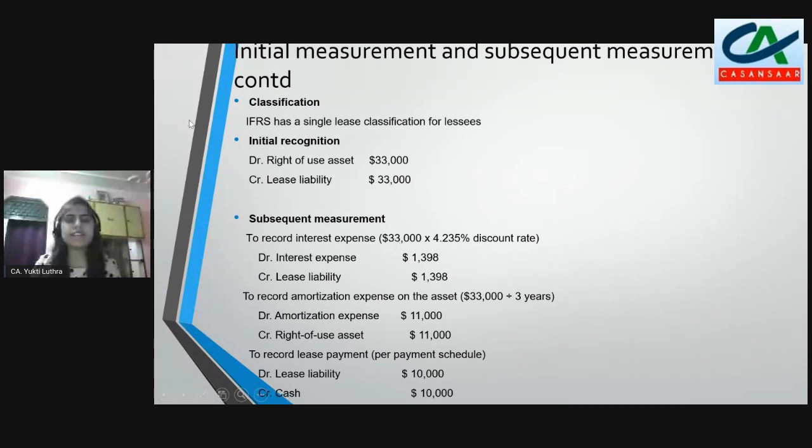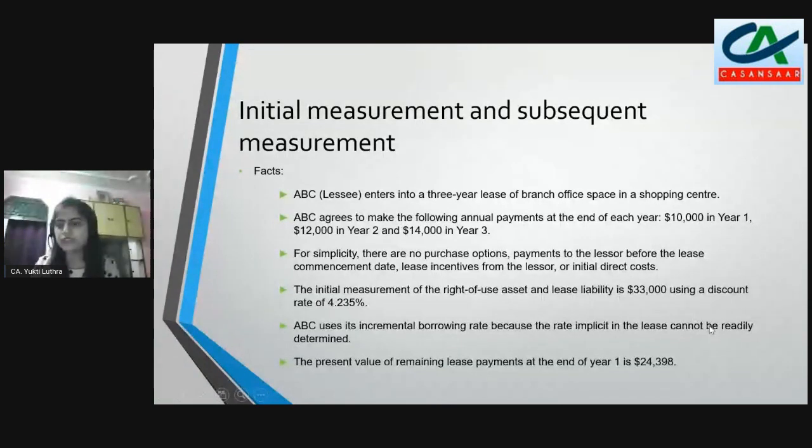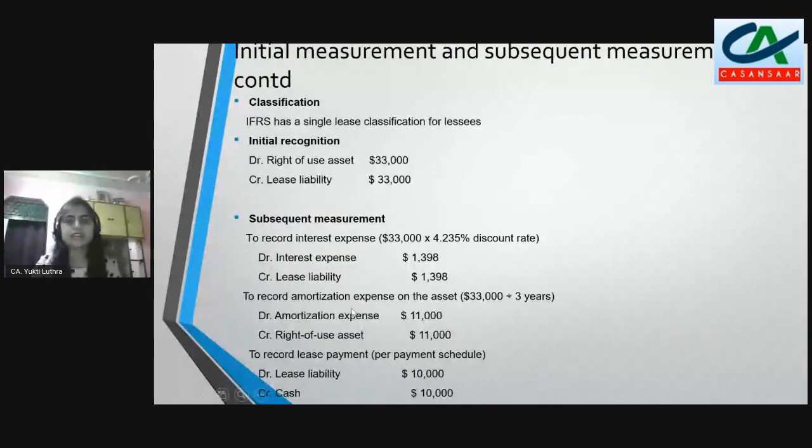Now we have lease liability on the liability side. What will we do with that? We will accrete interest on the lease liability at the same discount rate which we used for calculating initial measurement, that is my 4.235. So this is basically the concept of unwinding of discount, which we have read in our SFM classes, right? So we will debit my interest expense. This is my finance cost. This will go to P&L and credit my lease liability. So my liability will keep on increasing by accretion of interest.